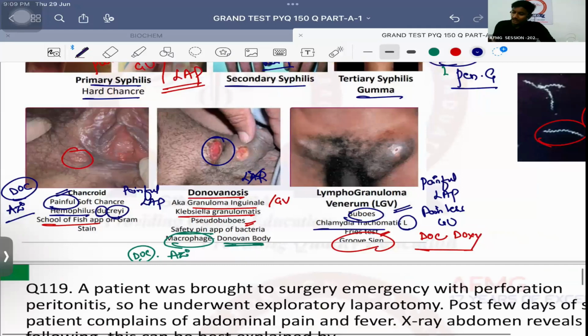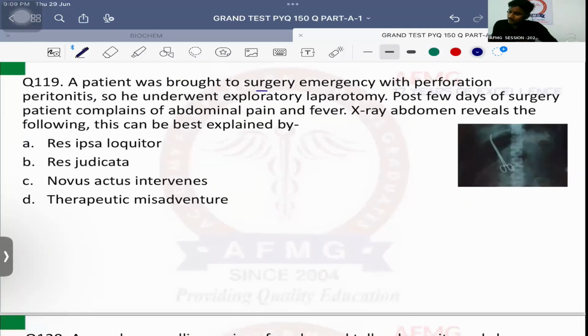Question number 119. A patient was brought to the surgery emergency with perforation peritonitis. So he underwent exploratory laparotomy. Post few days of surgery, the patient complains of abdominal pain and fever. X-ray of abdomen reveals the following. This can be best explained by. What is seen on the X-ray? Forceps are left in the abdominal cavity.